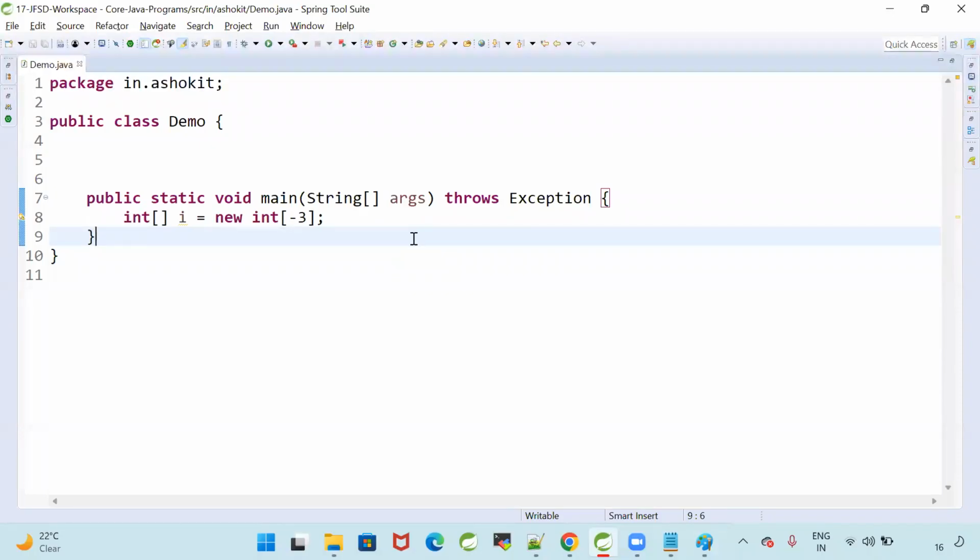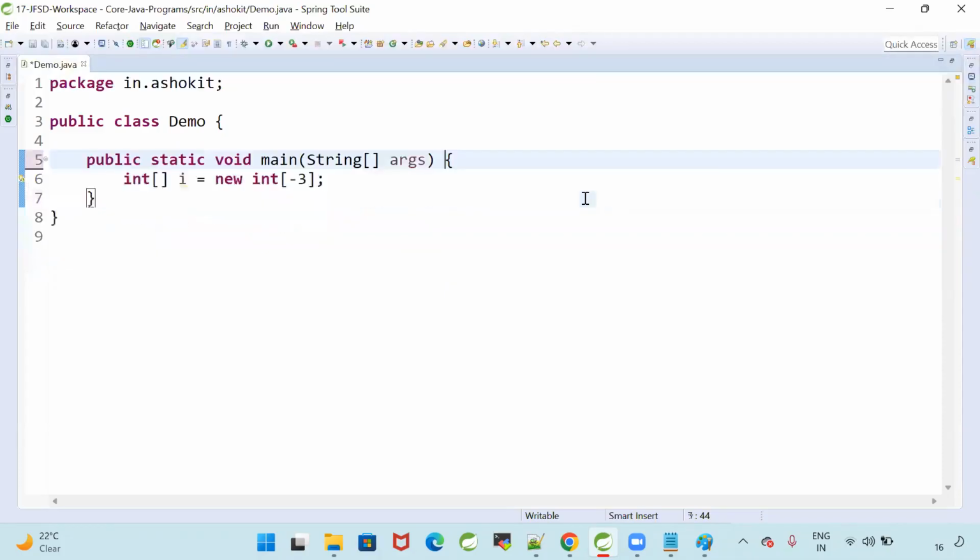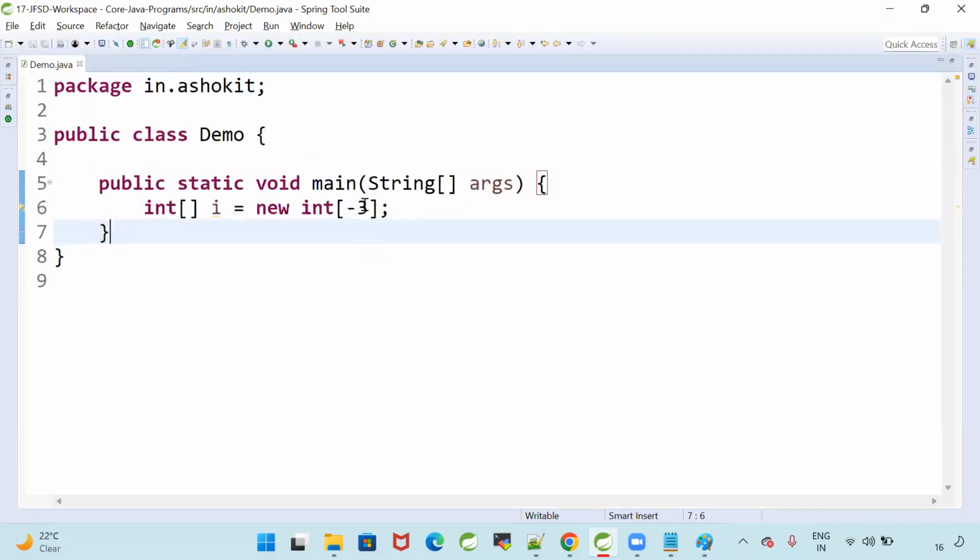What will the compiler check? Size should be an int value. Is -3 an integer or not? Int means it can be a positive number, it can be a negative number. So syntactically it is valid. Logically it is invalid. Getting my point? The compiler is checking that array size should be an integer.